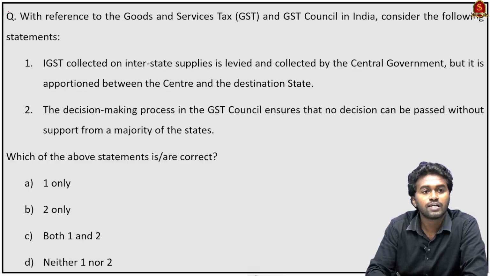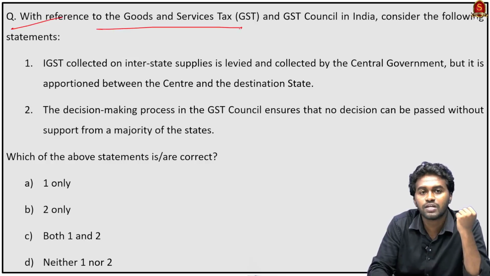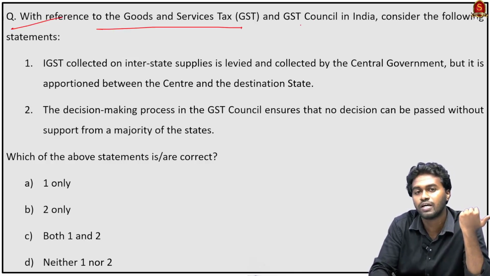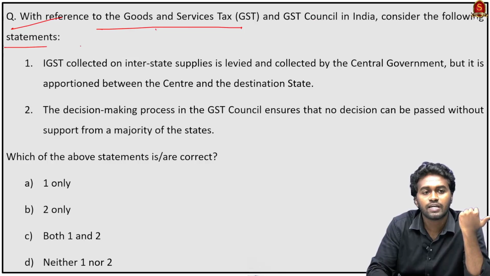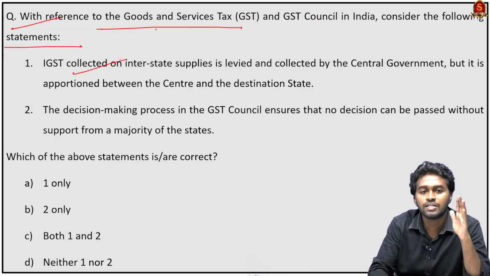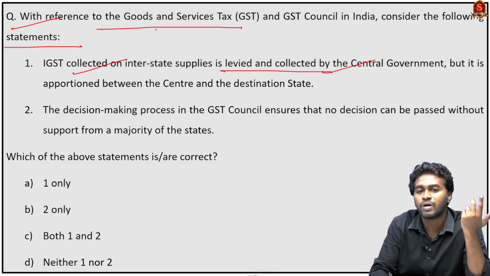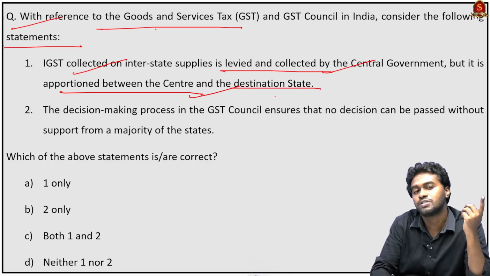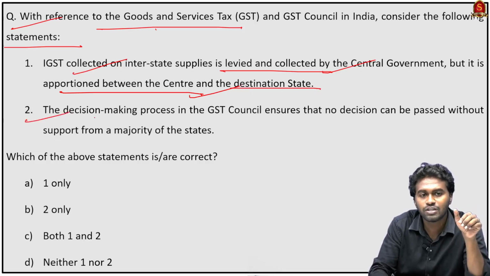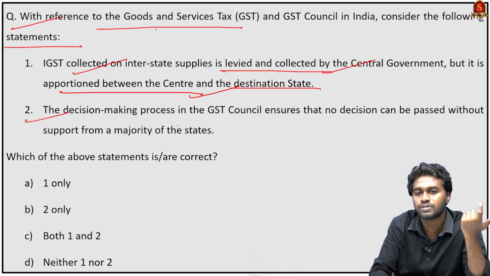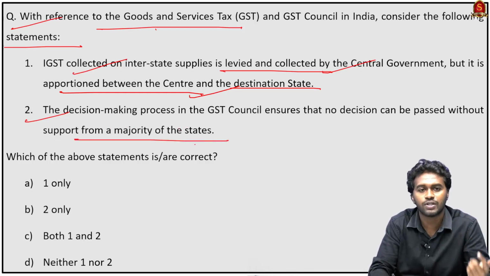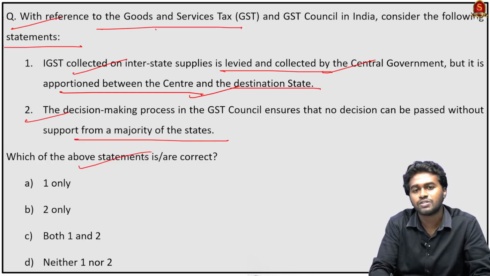So coming to the next question, with reference to the Goods and Service Tax and GST Council in India, consider the following statements. Statement 1, integrated GST collected on interstate supplies is levied and collected by the central government, but it is apportioned between sender and the destination state. And statement 2, the decision making process in GST Council ensures that no decision can be passed without support from majority of the states. Which of the above statements is or are correct?